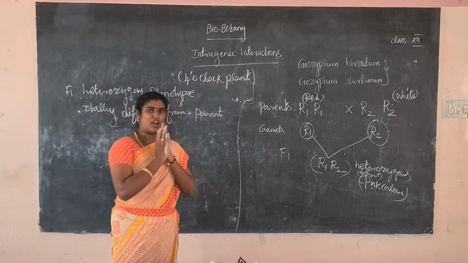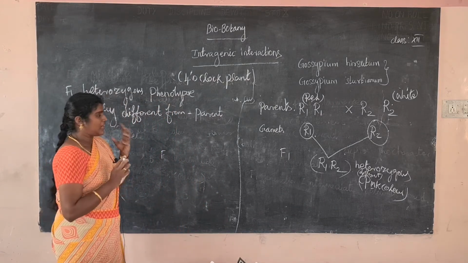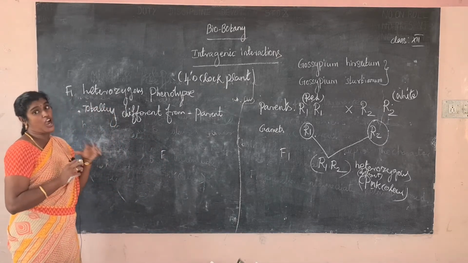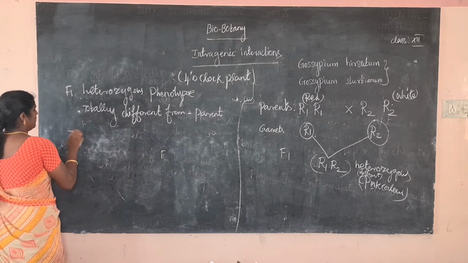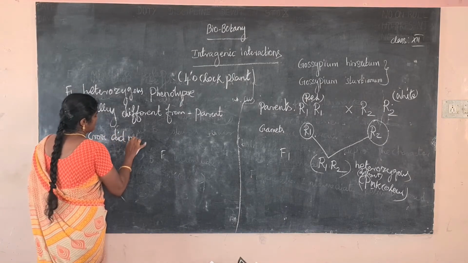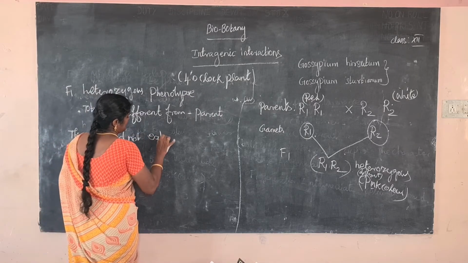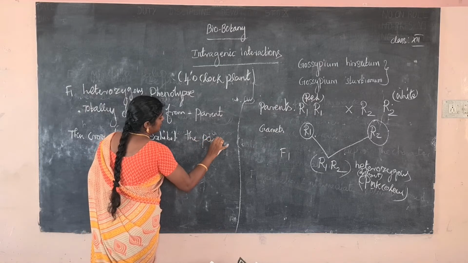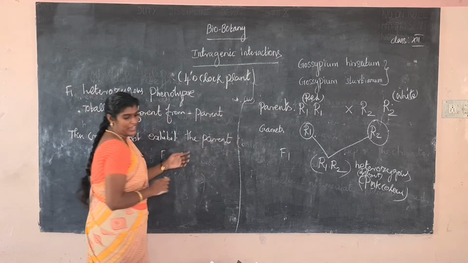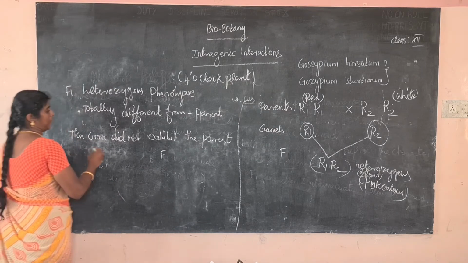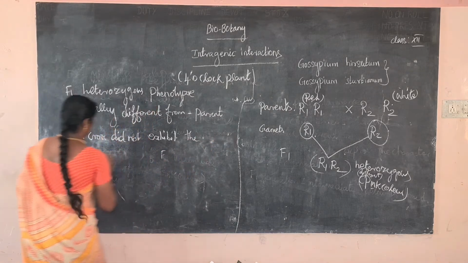Next one, this cross did not exhibit the character of the parental, it does not exhibit the character of the dominant parent.